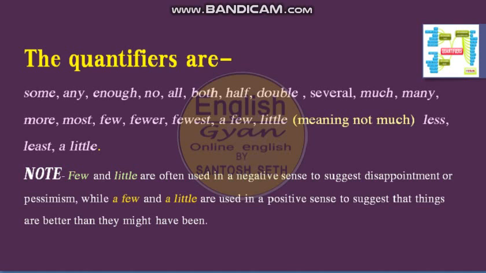It means, there are few boys who study in the class, this is showing disappointment, and there are a few boys who are very punctual, so here it is a positive case. So few and little is a negative sense, and a few and a little is actually a positive sense.